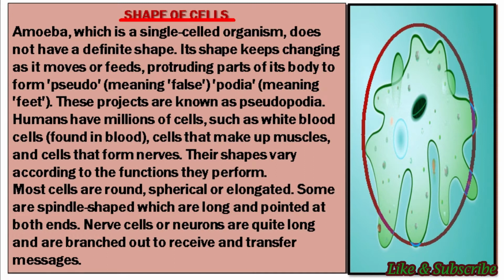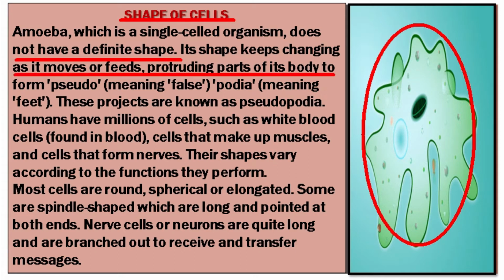Students, as you all know, amoeba is a single cell organism and it doesn't have any definite shape, and due to this amoeba keeps changing its shape when it moves or feeds by protruding parts of its body in order to form pseudopodia, means to say false feet.